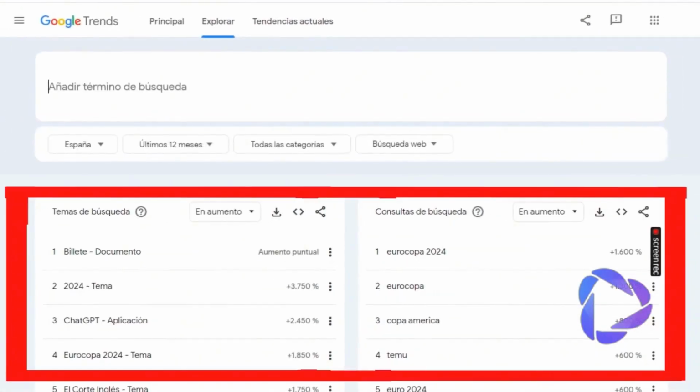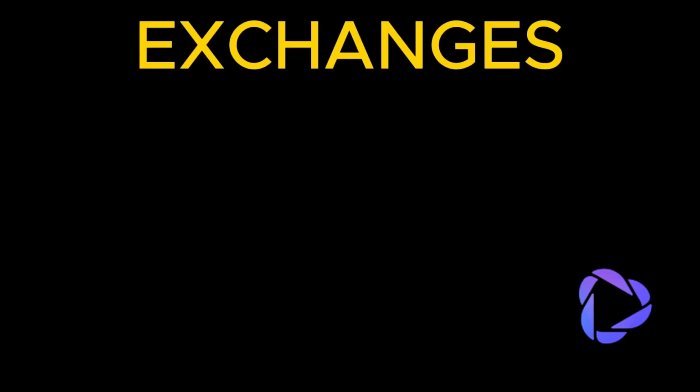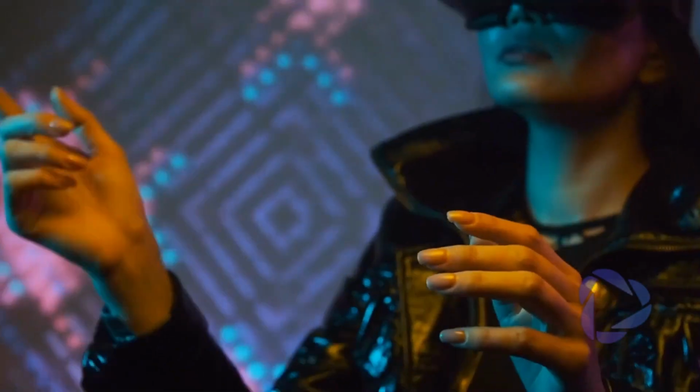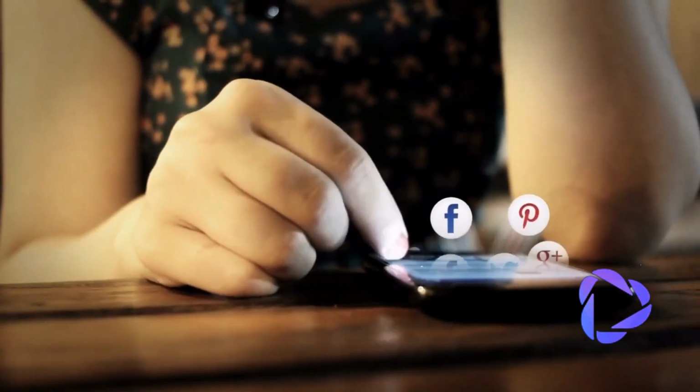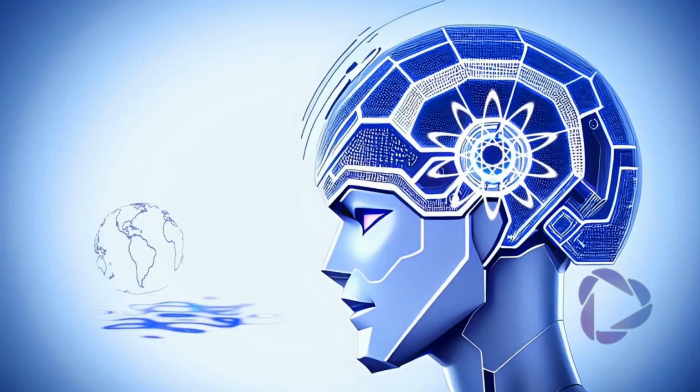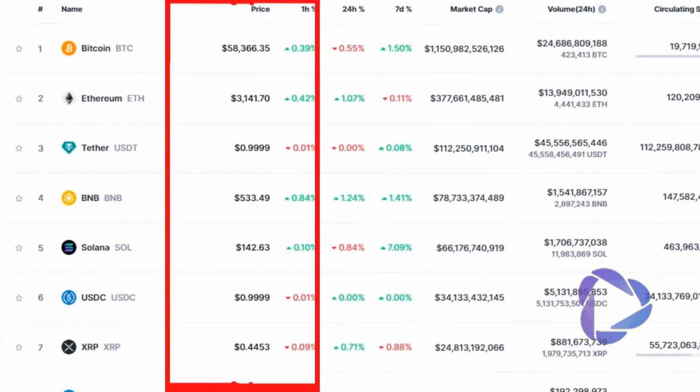Once the narratives are identified, we will create a list of cryptocurrencies by category. Categorizing cryptocurrencies based on their use allows you to identify opportunities in specific sectors. For example, if you believe in the adoption of artificial intelligence, look for projects that focus on this area. Once we have the cryptocurrencies classified by categories, it's time to observe their price.